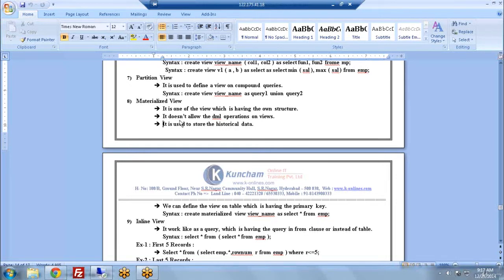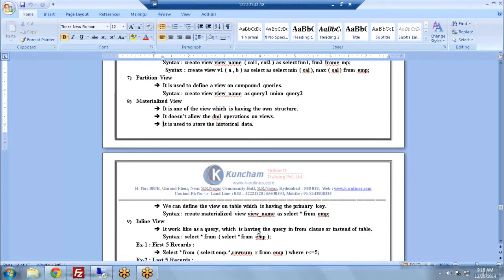Then here, observe this one. It does not allow DML operations in this view. We create the view and it has its own structure. And also, whenever we want to create any materialized view on a particular table, we should maintain the primary key on the table. It is not a rule, but we should maintain the primary key on the table. Then only we can create a materialized view. Without having a primary key also it is created, not a problem. And here observe this one. We can define the view on a table which has the primary key.